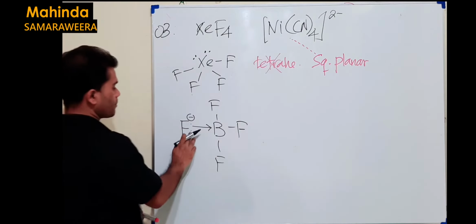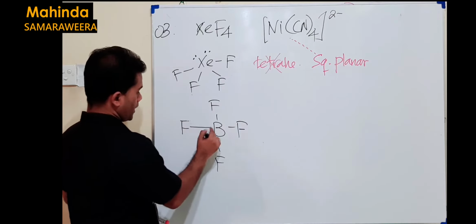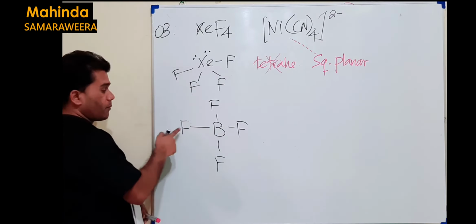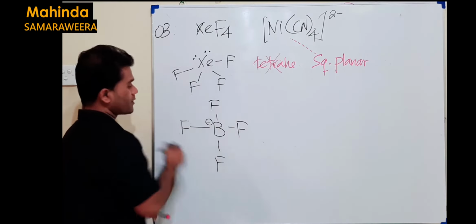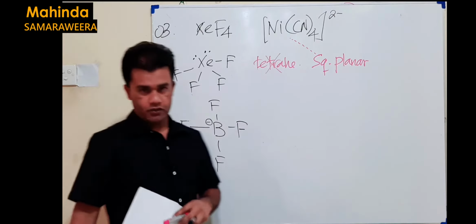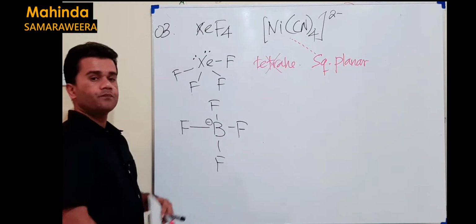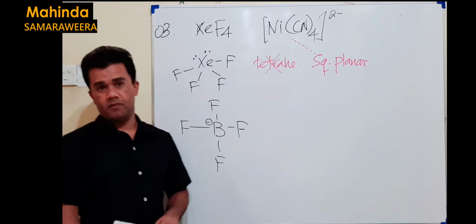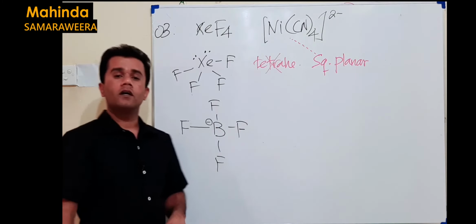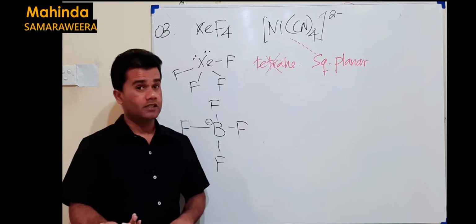The way we represent this, we put a line with a plus because it donates, but it is already minus, so plus and minus cancel out, then boron should be minus here. That's how we get the structure. Do we have any other repulsive forces around boron? No, in this BF4 minus, we get only 4 VSEPR units, and all of these 4 repulsive forces are bonding electron pairs. Then you know the shape. What is it?